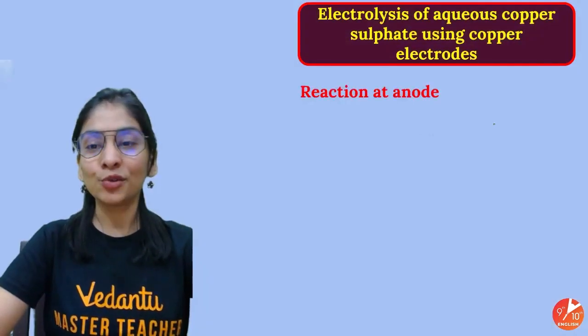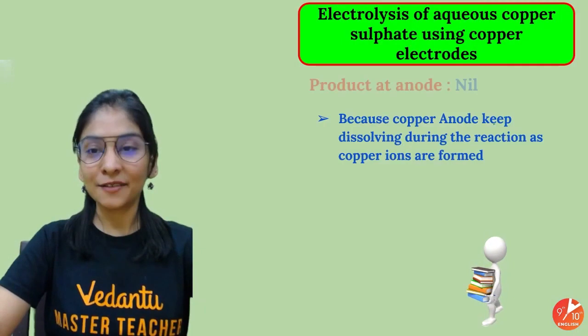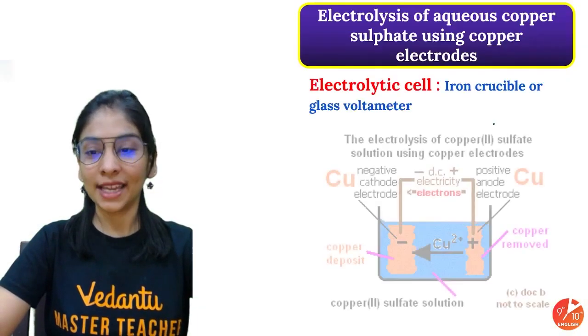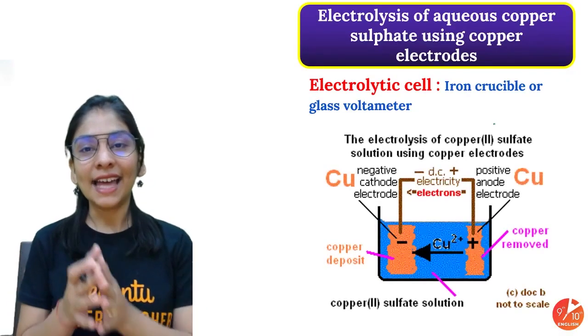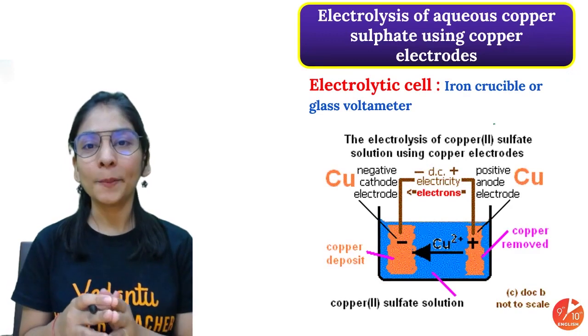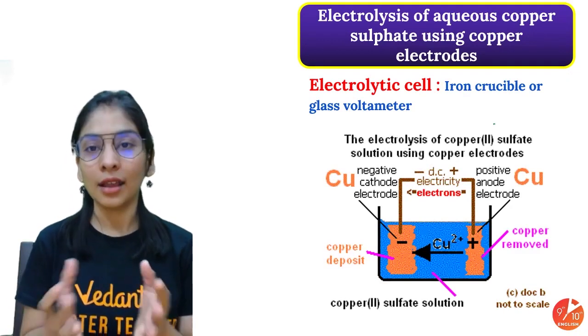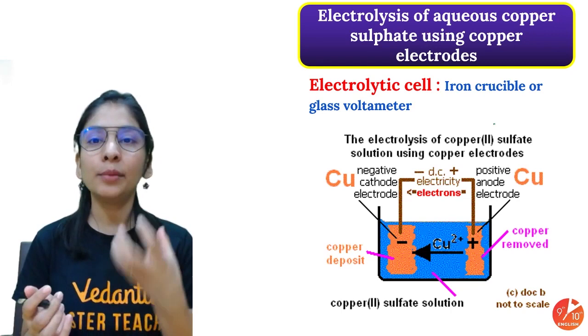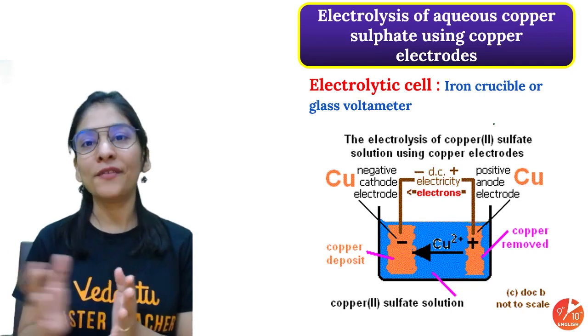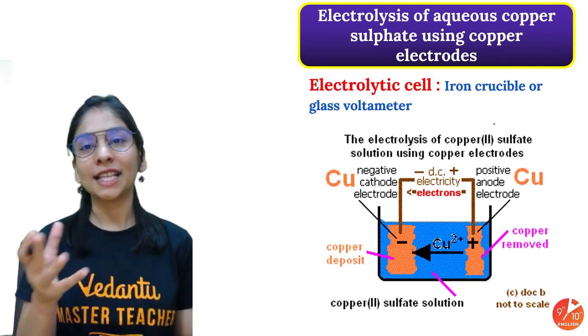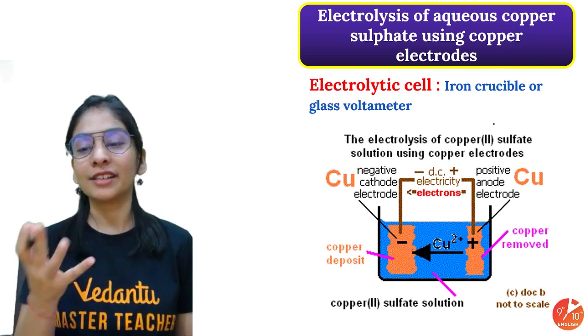For that, let me show you first of all the diagram that will help you to talk about all the points. Just a second. That's the same process we can use for electrolytic refining of metals. When you have an impure metal and you want to purify it, you always can prefer this electrolytic method.